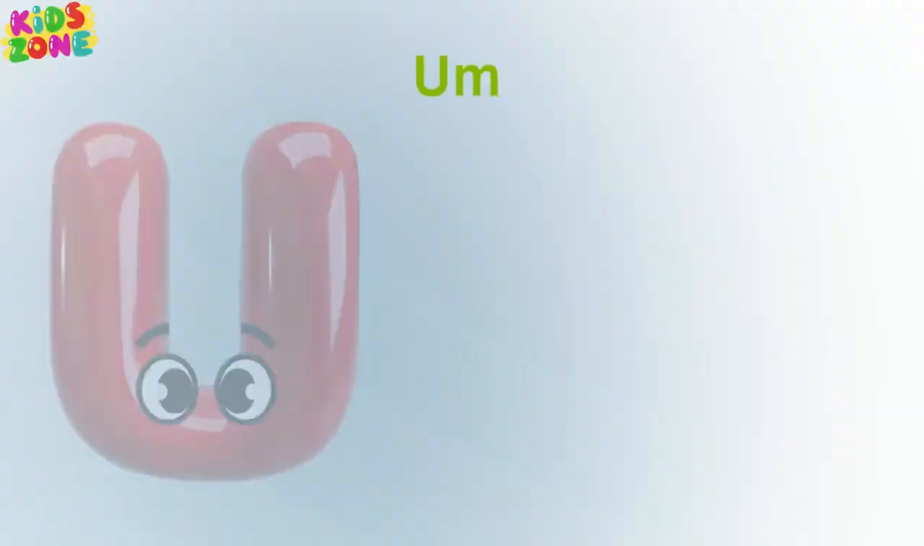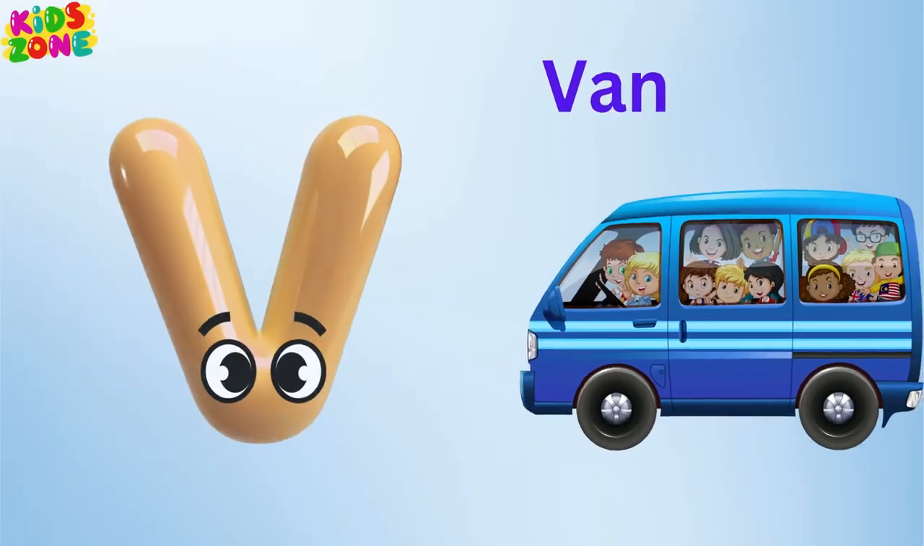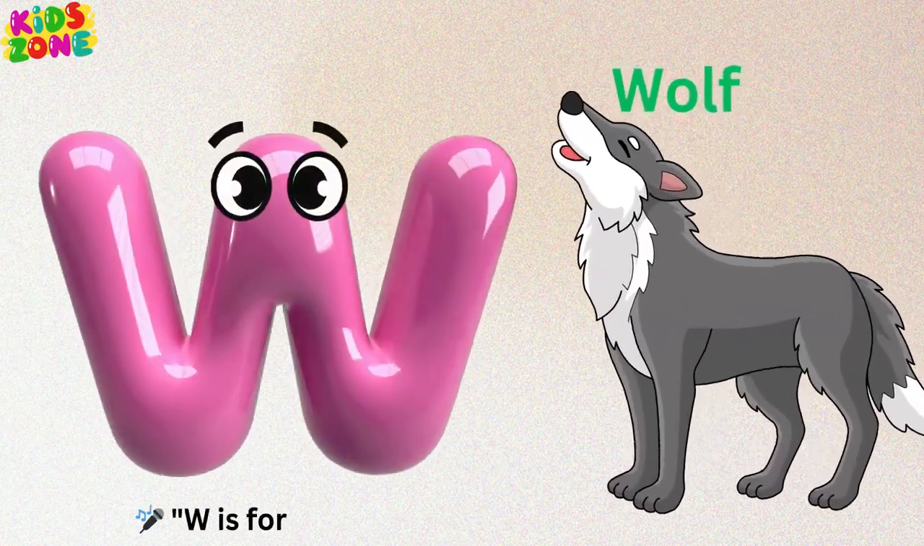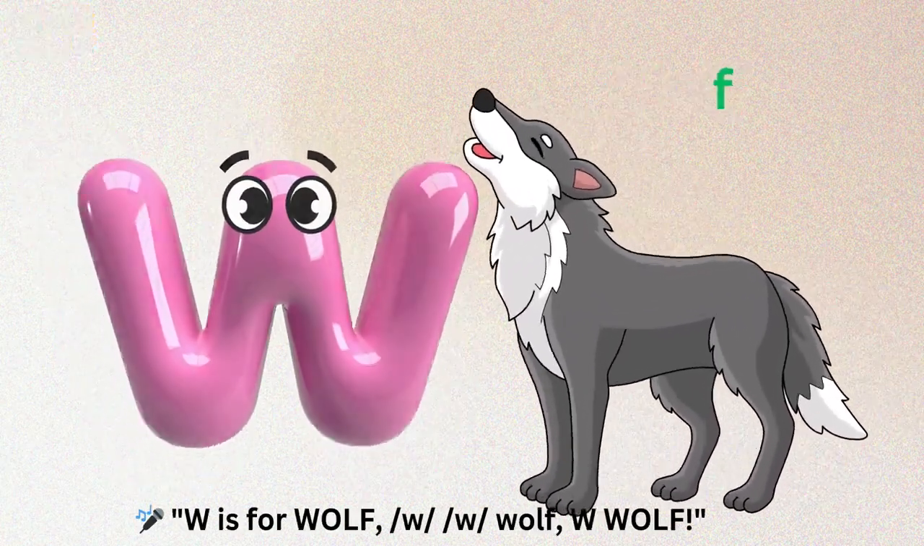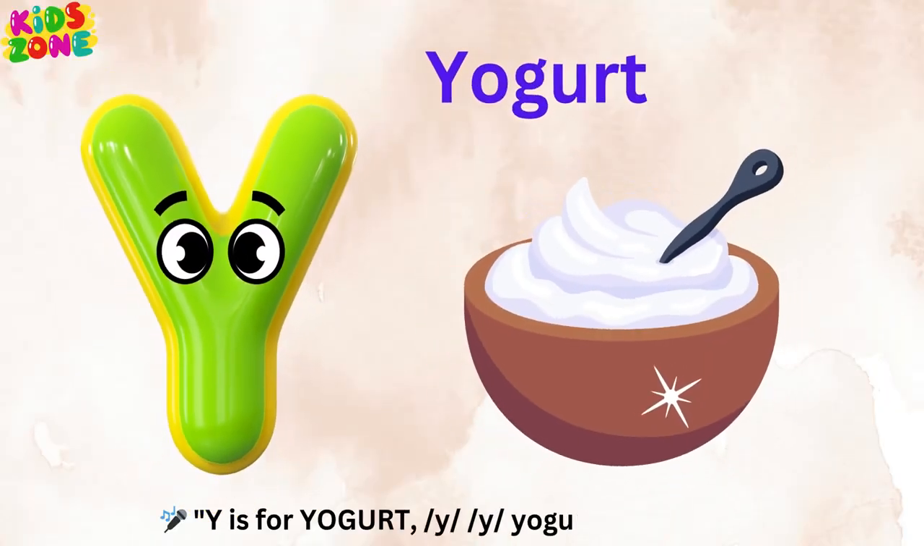turtle. U is for umbrella. V is for van. W is for wolf. X is for x-ray. Y is for yogurt. Z is for zebra.